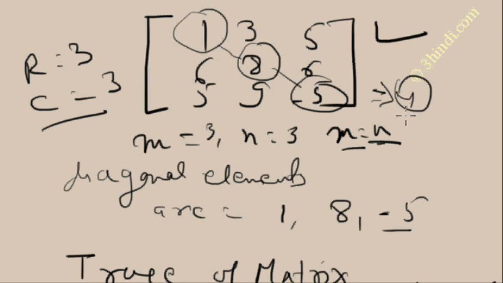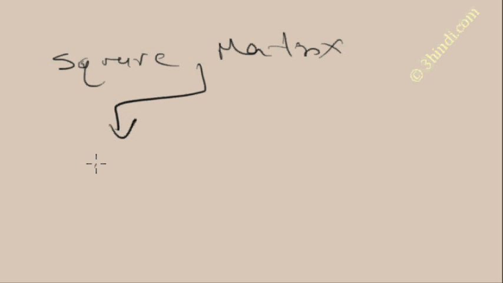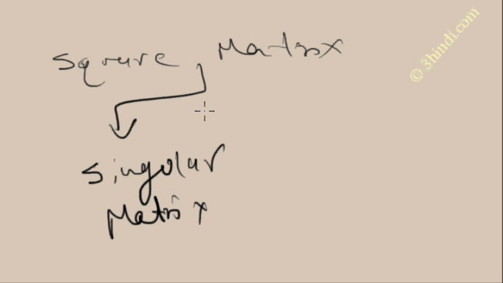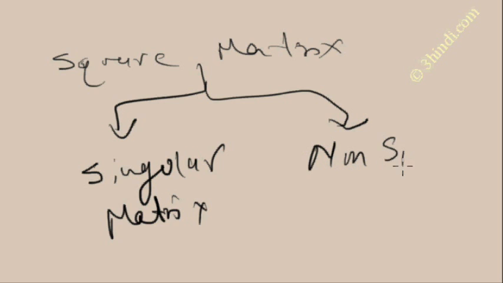Now I will explain singular and non-singular matrices. Suppose we have a square matrix. A square matrix can be of two types: one is called a singular matrix and the other is called a non-singular matrix.